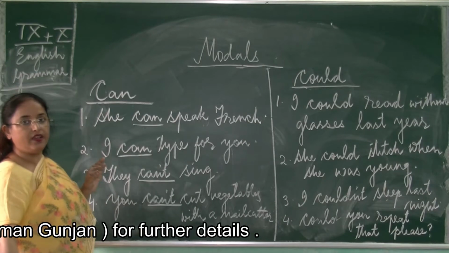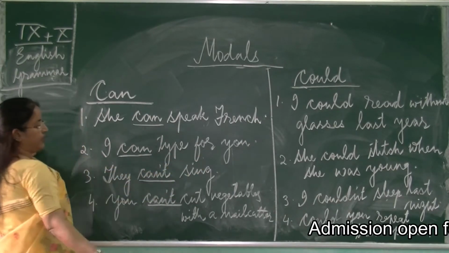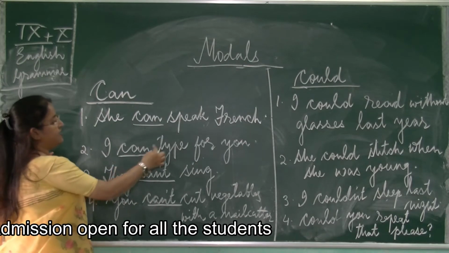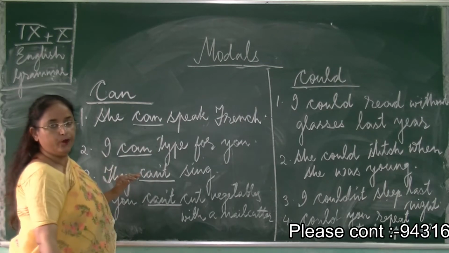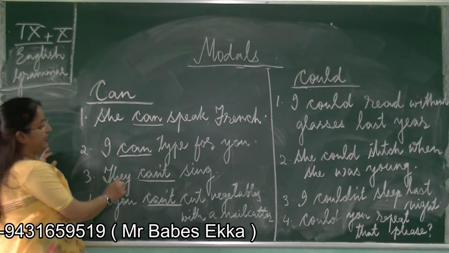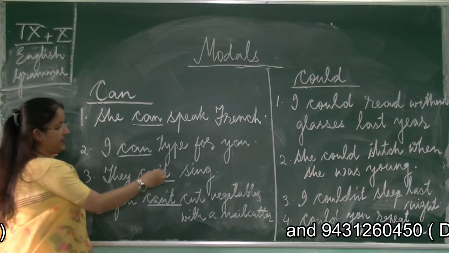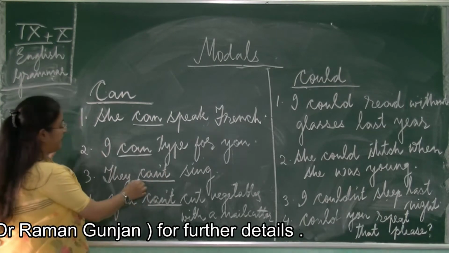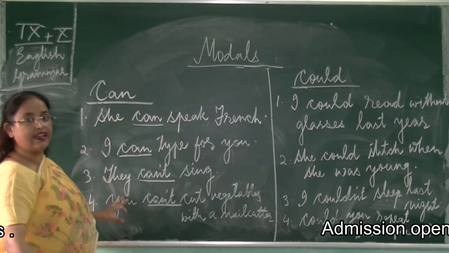She can speak French. I can type for you. I am saying that I can type for you. Again, it is showing my ability and intention. They can't sing. Now what is it showing? Is it showing ability? No, this is showing disability. What is the disability? That they can't sing. Maybe they can dance, but they can't sing.